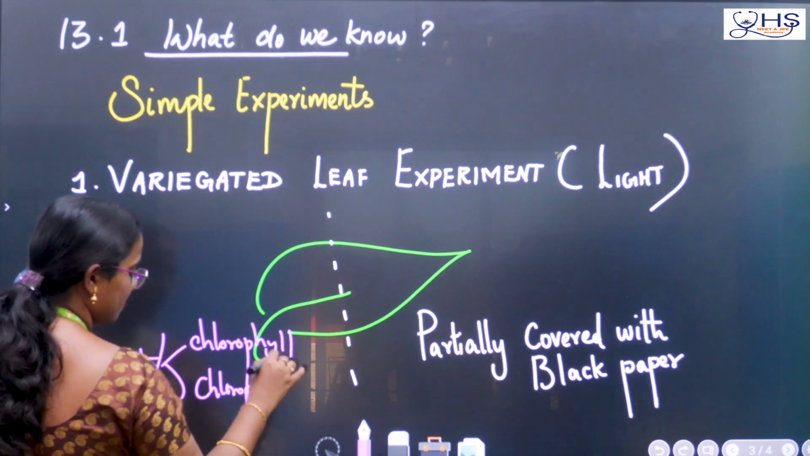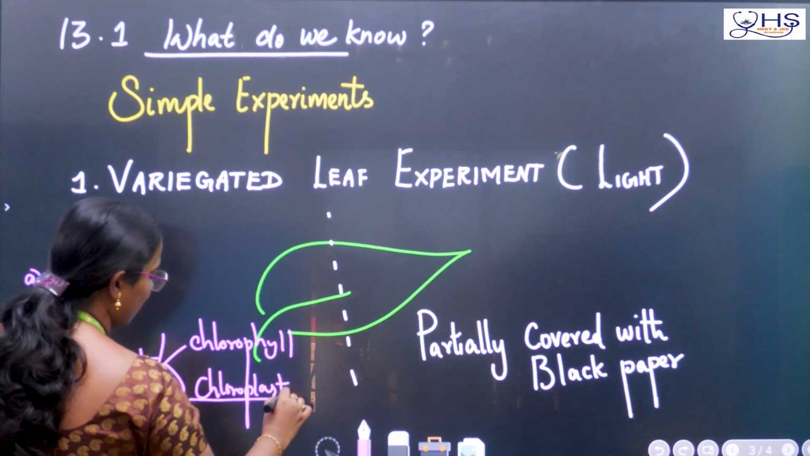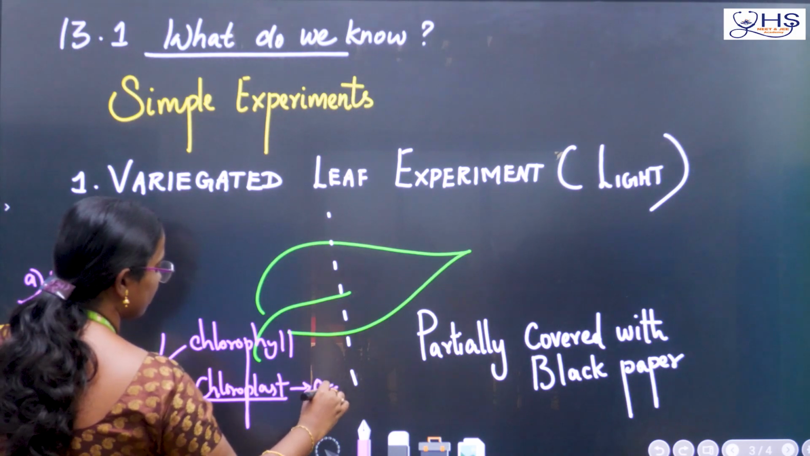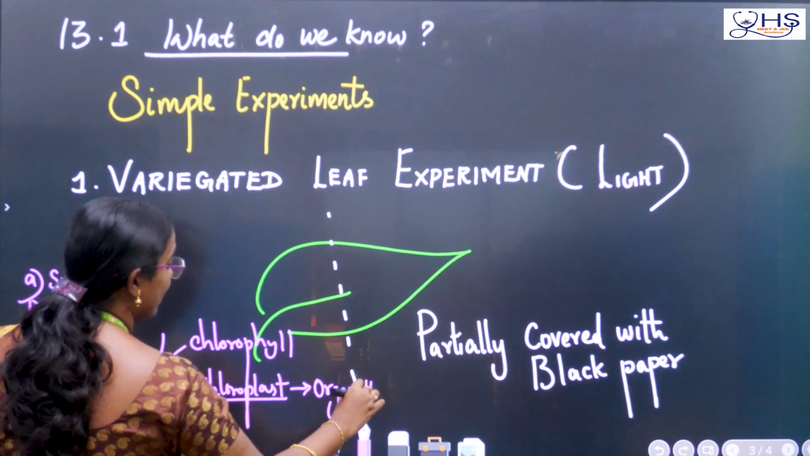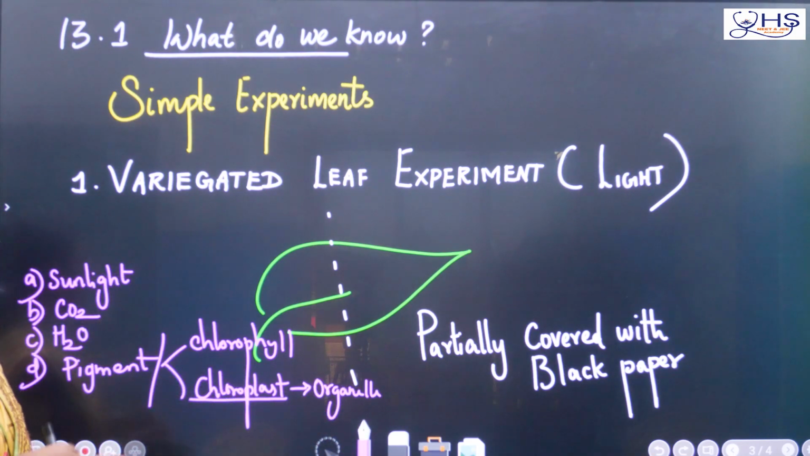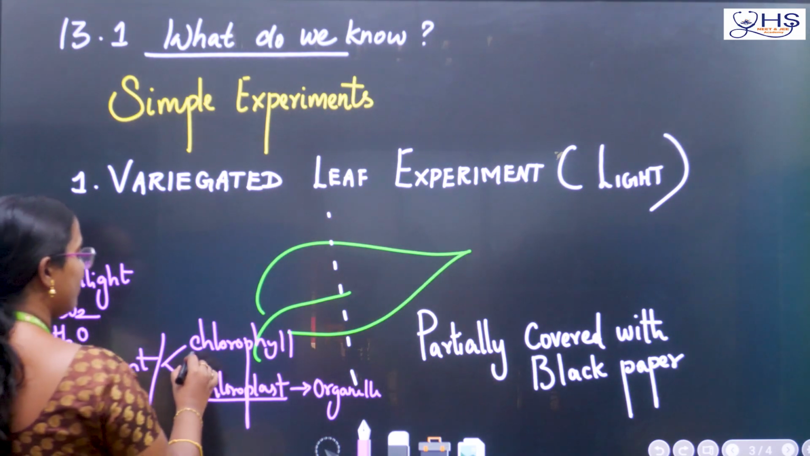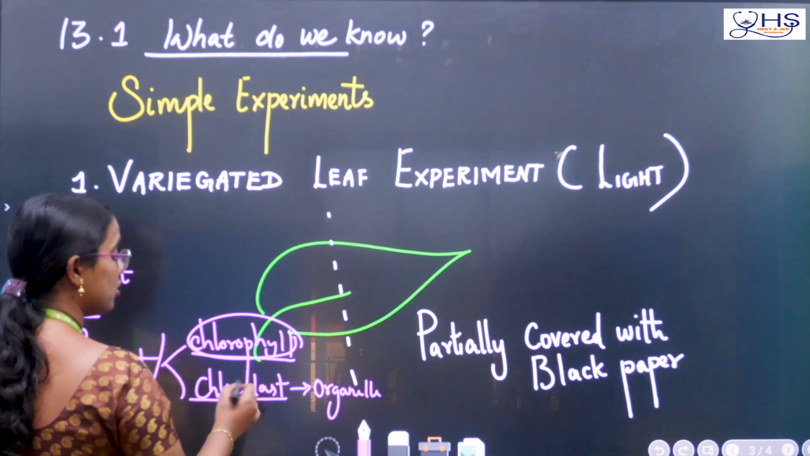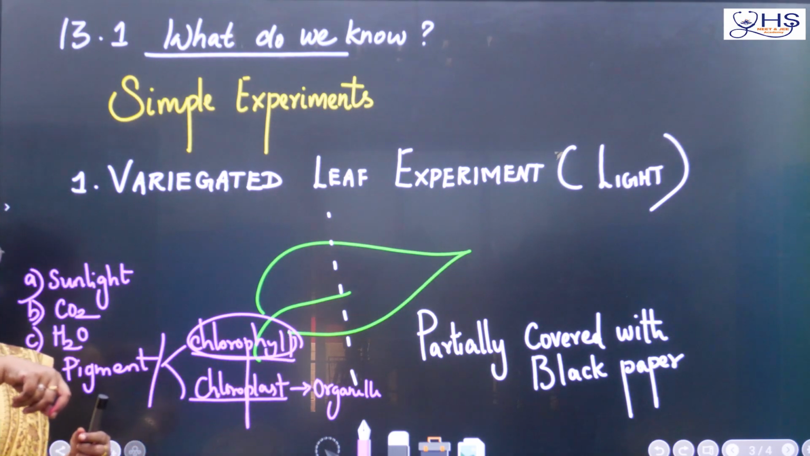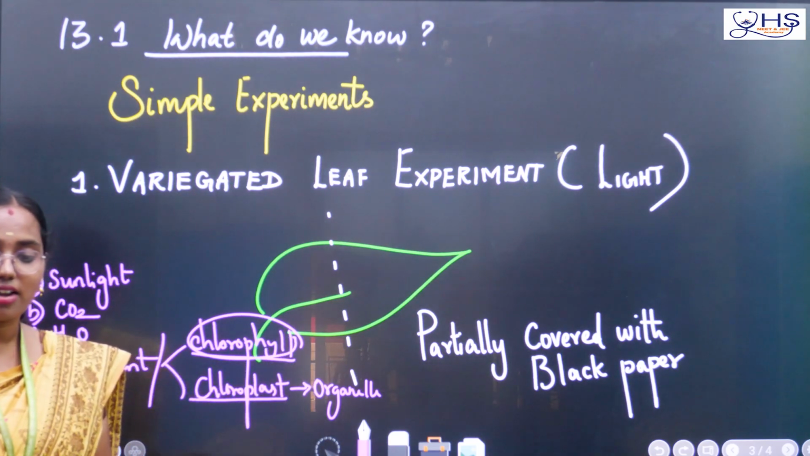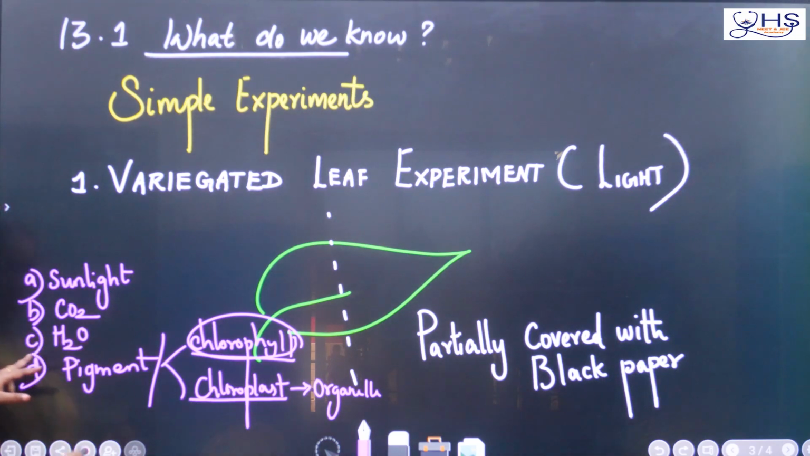But just as of now, I am saying chloroplast is an organelle. It's an organ of a cell. But chlorophyll is the pigment present in the organelle. Okay. So, chlorophyll is a pigment. It's a smaller thing, but chloroplast is an organelle. Inside the chloroplast, we have many chlorophyll.